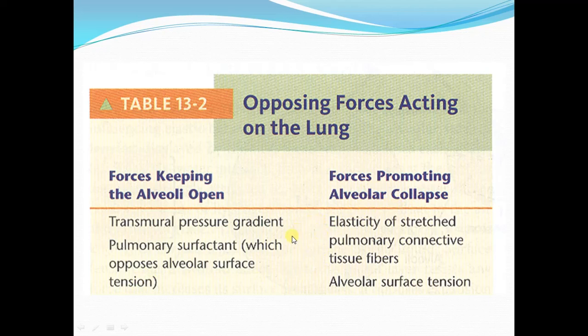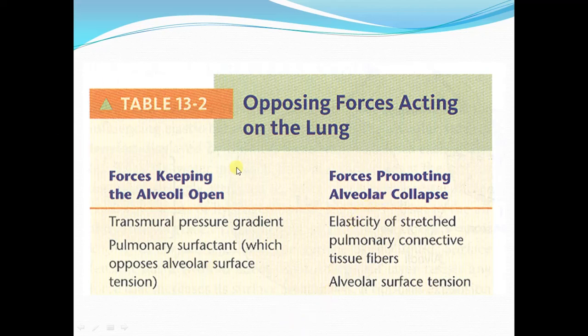Now we will see what are the forces which promote the alveolar collapse. Two forces are there. One are the elastic tissue forces caused by connective tissue fibers in the lungs. We know that the lungs are made up of elastic tissue, and elastic tissue in the lungs has a recoiling tendency when it is stretched, and this recoiling tendency promotes the alveolar collapse.